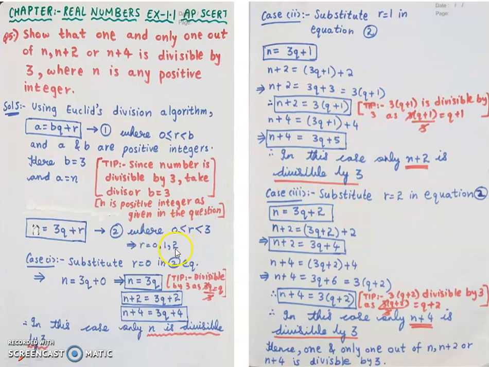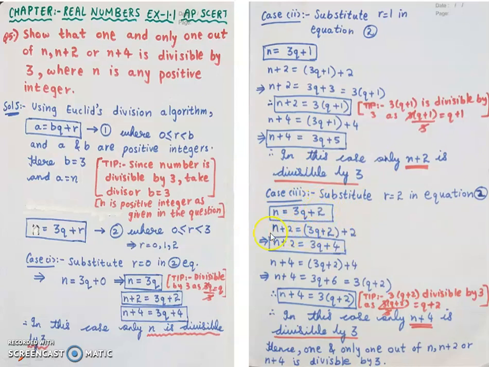What is the third case I told? You have to substitute r is equal to 2 in my second equation. So substitute r is equal to 2 in my second equation, that is n is equal to 3q plus 2. So n plus, now n, that is the value of n I got. Now it is not divisible as I have plus 2. 2 does not go in the 3 table.